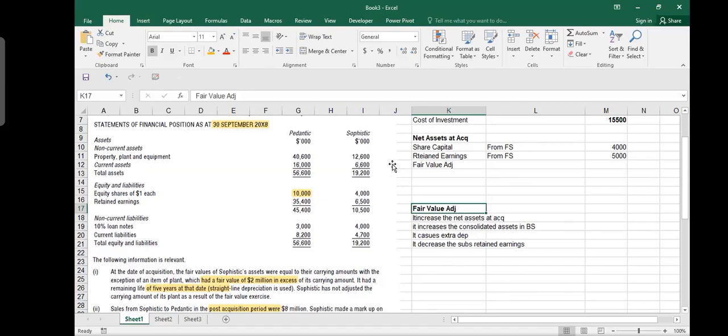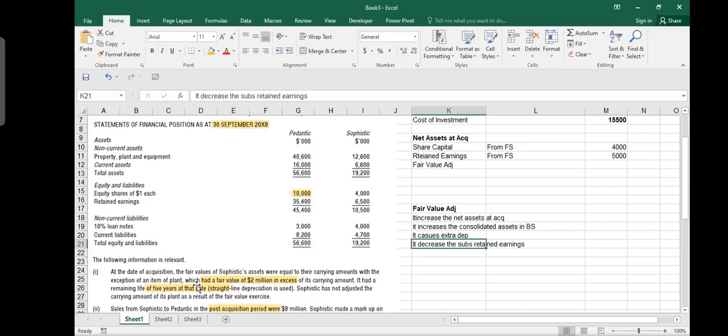So fair value adjustment means that when Pedantic acquired Sophistic, Sophistic may be using the cost model. You cannot tell Sophistic to change its accounting method. They will keep on showing 12.6 million. But the group is going to show 14.6 million. And when assets increase, depreciation will increase. So in group accounting, you will increase the depreciation for Sophistic, which means Sophistic's profit will be decreased. Because Sophistic is taking depreciation on 12.6 million, but you will add extra depreciation.